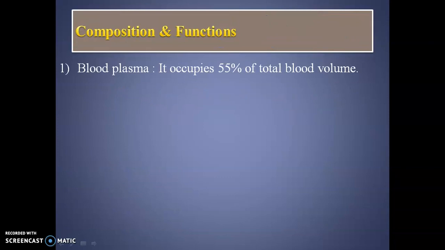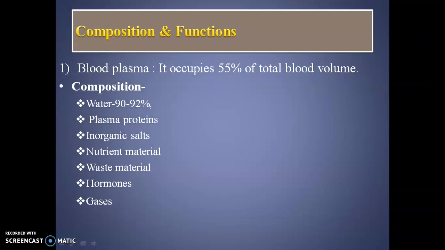The composition of blood plasma. The blood plasma, as we discussed, occupies 55% of total blood volume and consists of these things. That is, water 90 to 92%, then plasma proteins, inorganic salts like calcium, potassium, magnesium, lots of them are there, then nutrient material, waste material, hormones and gases. These are the composition of the blood plasma.